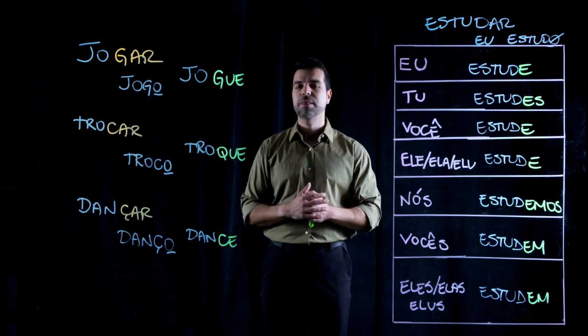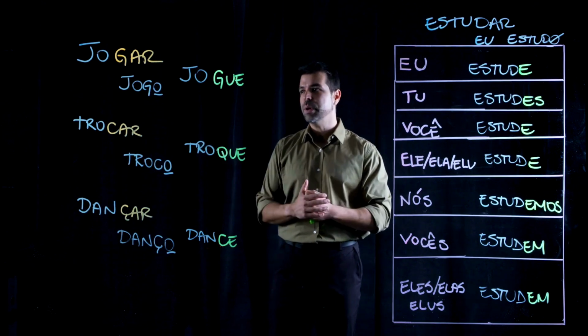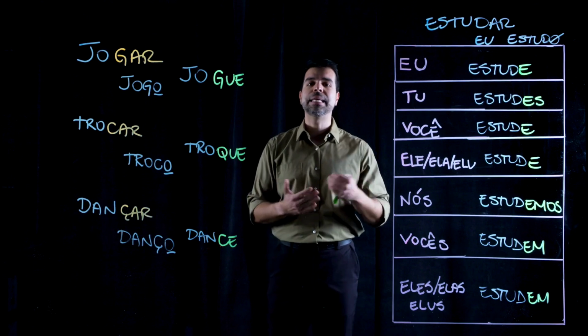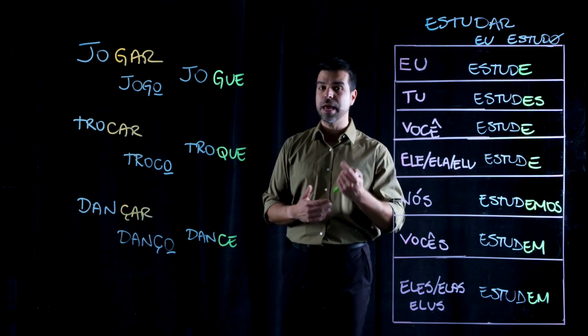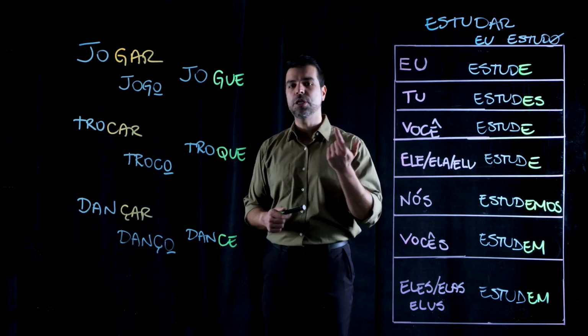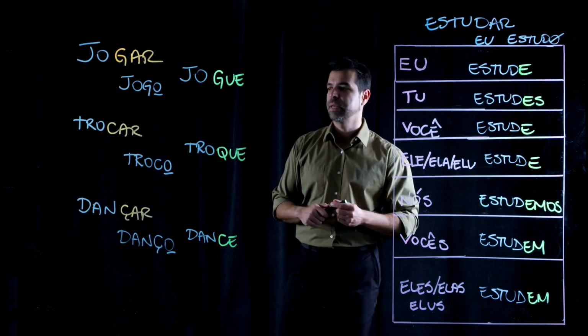For example, with the verb jogar that ends in gar, when we conjugate for eu in the present tense, we end up with eu jogo. We drop the O again, and then when we add the E, we have to keep the same hard G sound. In order to do that in writing, we spell that with a G-U-E, jogue.